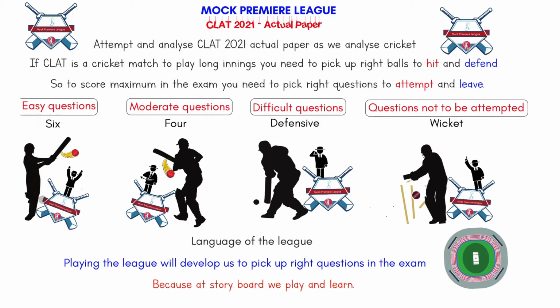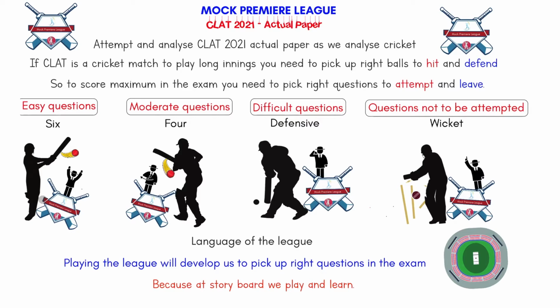So today in this session of Mock Premier League, we'll be solving CLAT 2021 actual paper as we analyze cricket. What is the language that we'll use for this league? If CLAT is a cricket match, to play long innings, you need to pick up the right balls to hit and to defend. Because if it's a Yorker and you hit it for a six, you're bowled. That's what you do in exam as well. To score maximum in exam, you need to pick up the right question to attempt and then to leave. That's what we are doing in this Mock Premier League.